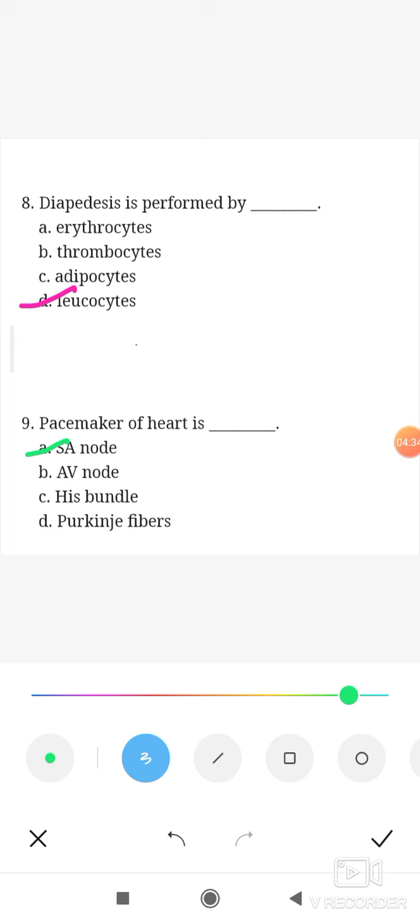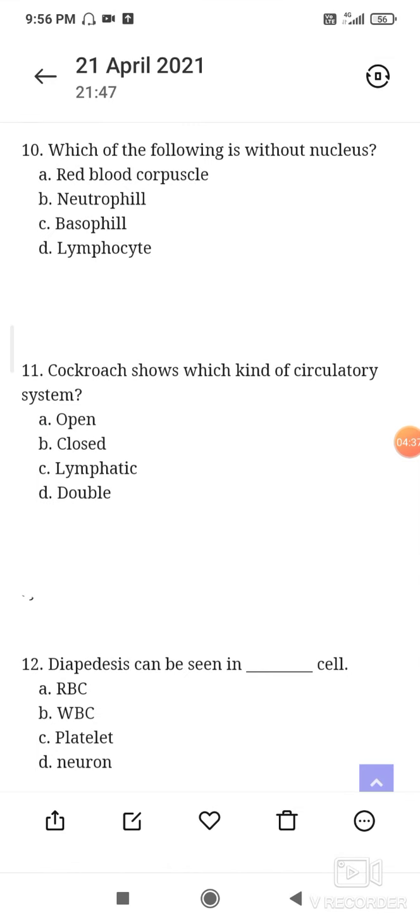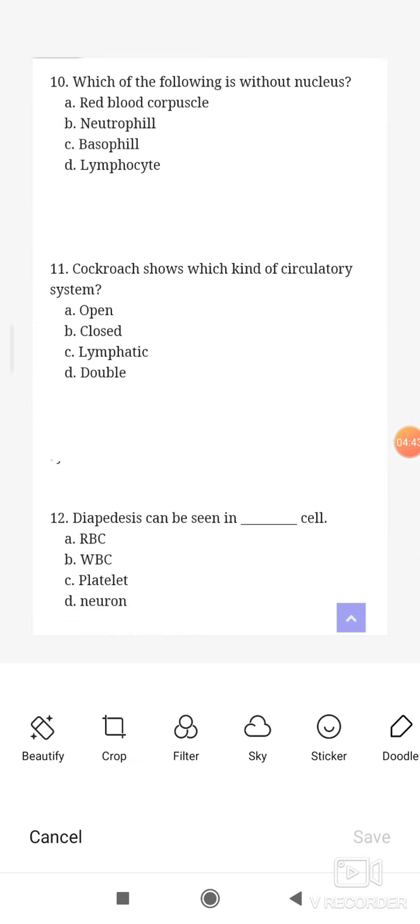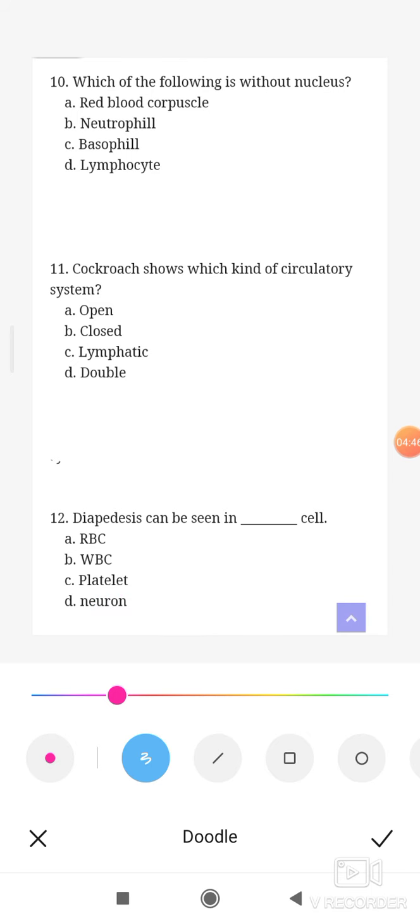Sinoatrial node is also called the pacemaker of heart. Next question, which of the following is without nucleus? So the answer is red blood cells. RBCs are enucleated, that is RBCs do not have a nucleus, because RBCs have hemoglobin, which is a respiratory protein and contains a respiratory pigment which binds with oxygen, and it transports oxygen.